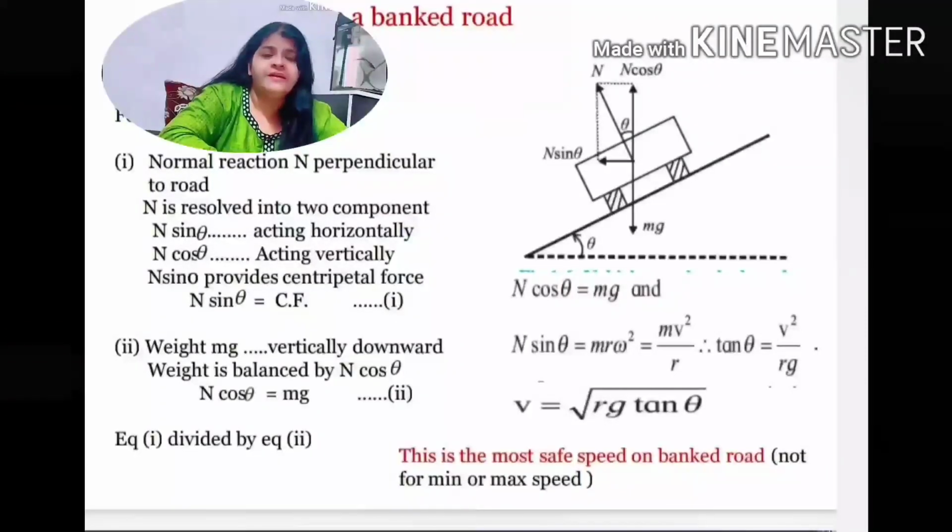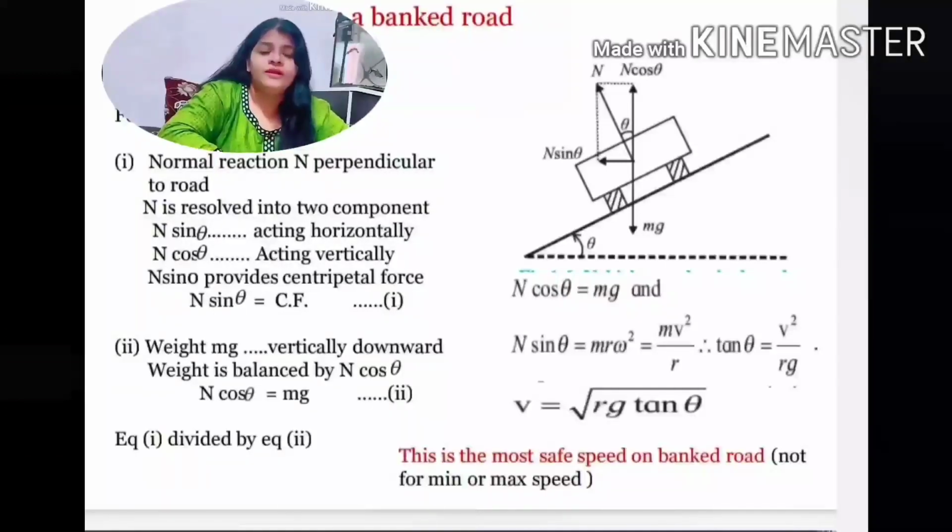On the left side, N gets cancelled, and on the right side, m gets cancelled, leaving v square upon rg. We know the trigonometric formula that sin theta upon cos theta gives tan theta. Therefore, the equation becomes tan theta is equal to v square upon rg.